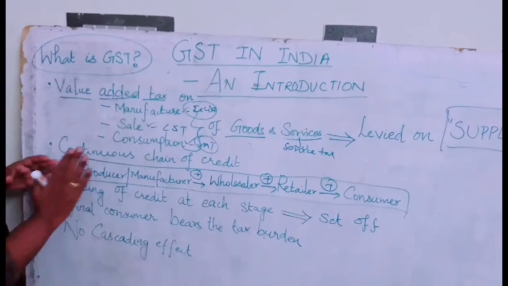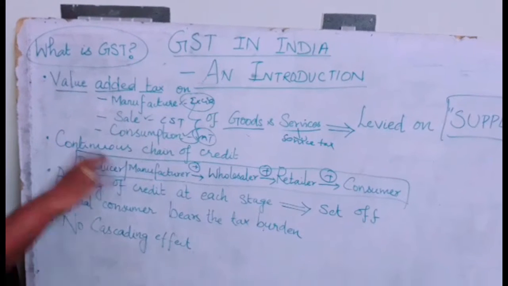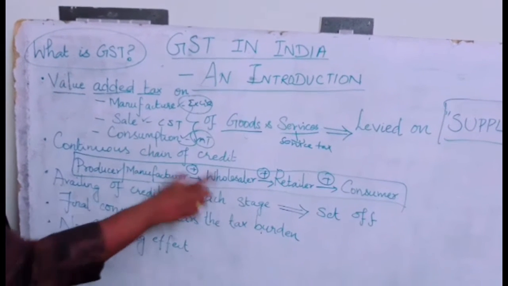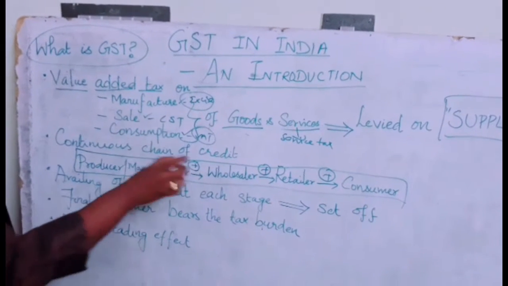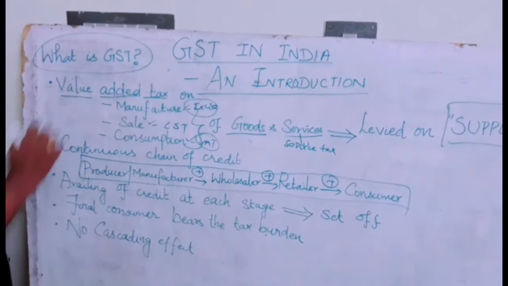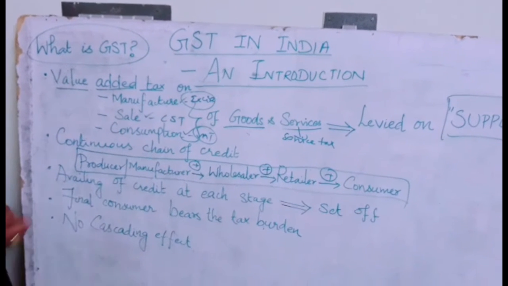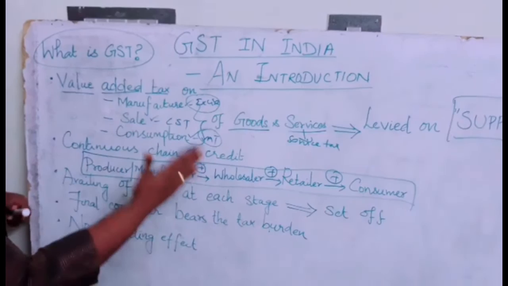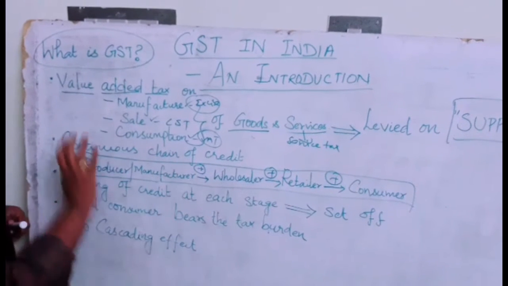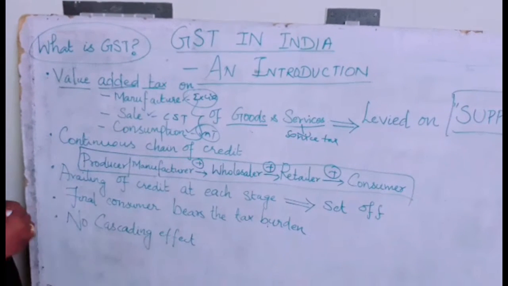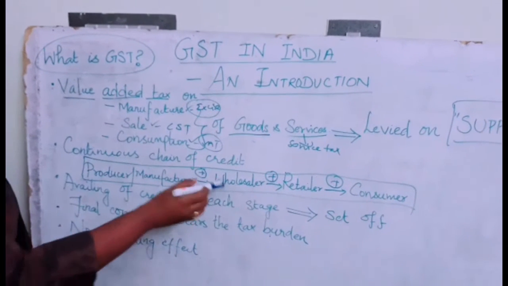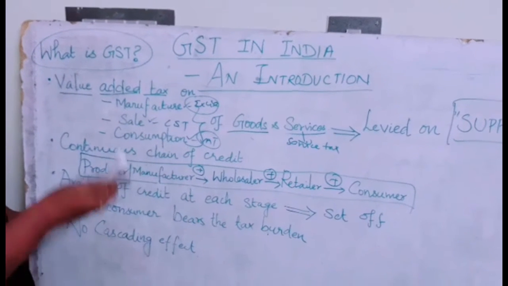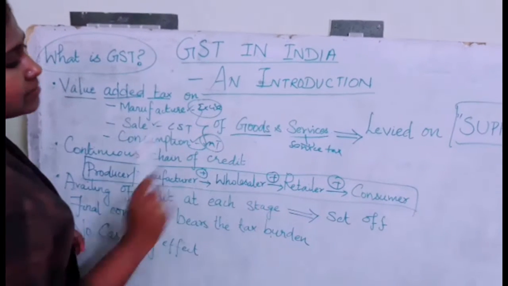It's not just restricted to the manufacturer, or just restricted to the retailer or the consumer. At each stage, each person will be given a chance to take a credit of the tax paid by them. So there is a continuous chain of credit. Next is availing of credit at each stage. As I told you, there is a continuous chain. There is no stoppage. At each stage, continuously, there will be a chain of credit. The manufacturer or the wholesaler will be given an opportunity to set off the tax paid by them against the tax paid by the next person.